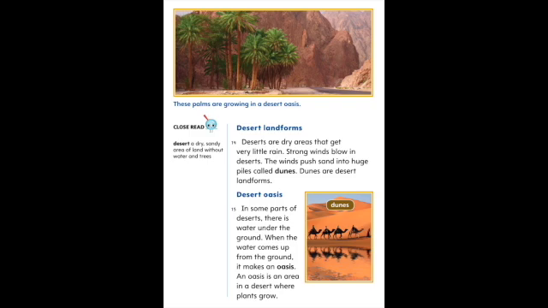Desert oasis. In some parts of desert, there is water under the ground. When the water comes up from the ground, it makes an oasis. An oasis is an area in a desert where plants grow.